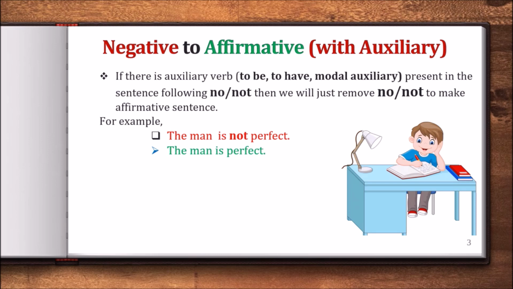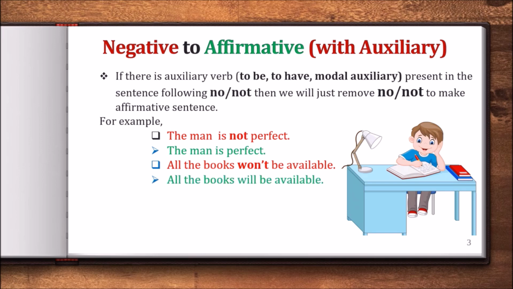All right, next example is all the books won't be available. Well, you know, won't is the contraction form of will not. The full form is will not. In contraction we write won't. So if we skip the not, then we will find all the books will be available. We are just removing not. The affirmative sentence will be all the books will be available.